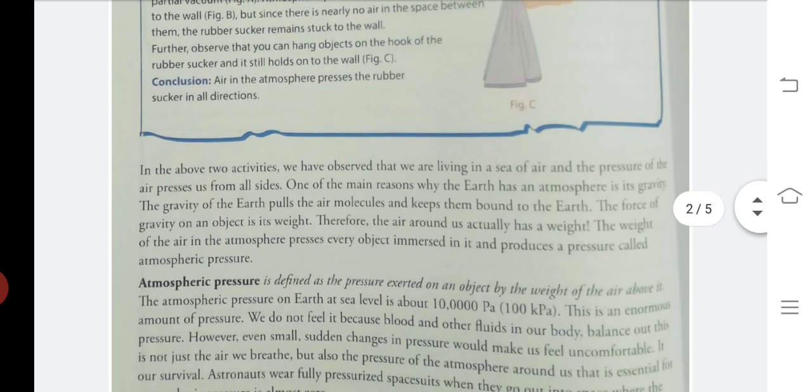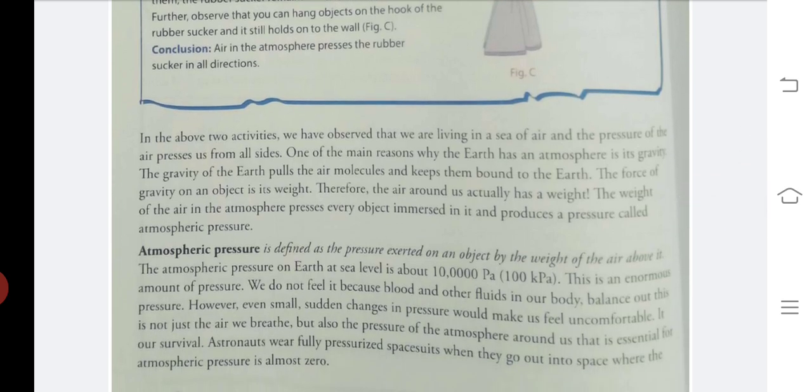So from these activities we can conclude that we are actually living in a sea of air. We are surrounded by the sea of air, and this atmospheric pressure is actually because of the weight of this air.